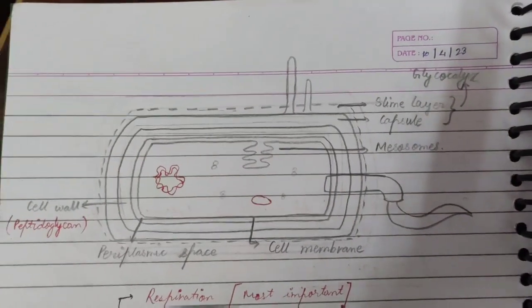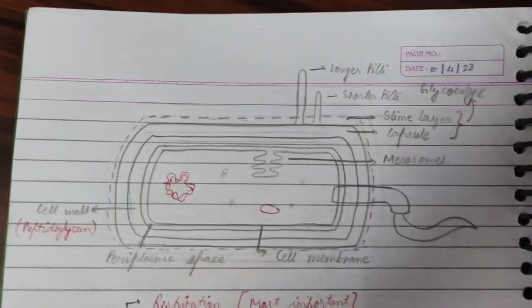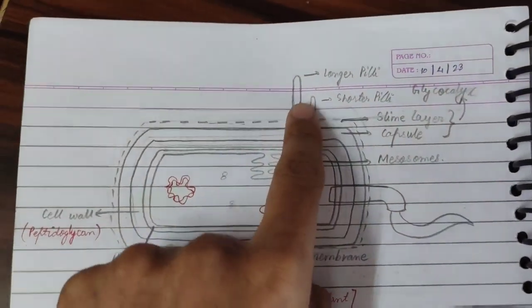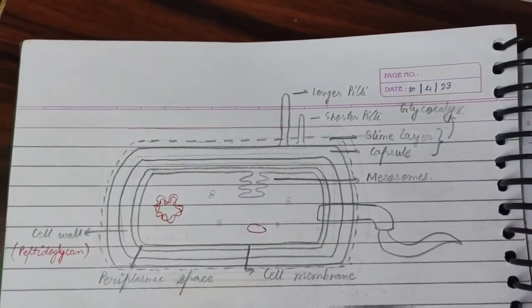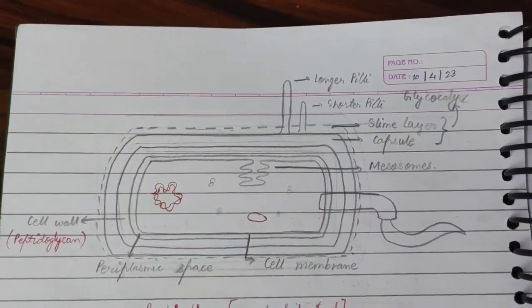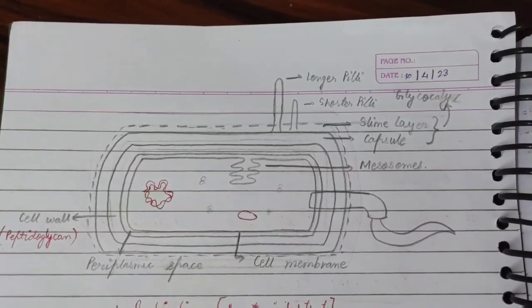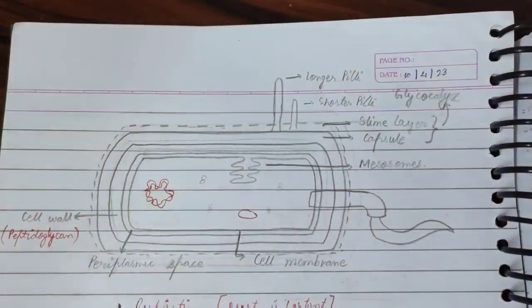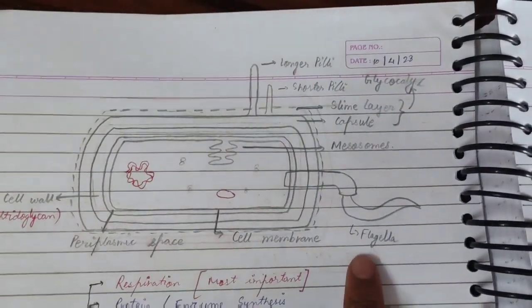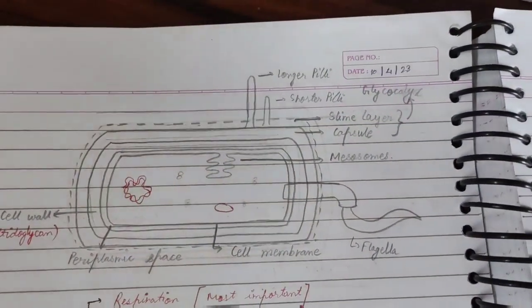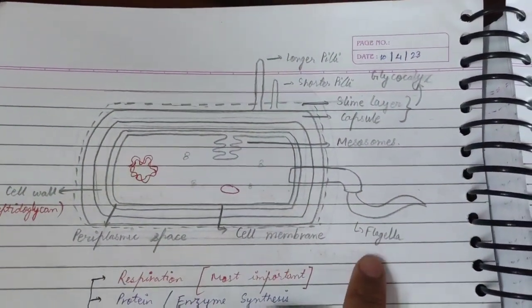Now there are two types of pili present in the bacterial cell, longer pili and shorter pili. Just see here, this is the longer pili and this one is the shorter pili. Longer pili help bacterial cells to get attached to other bacterial cells, or basically help in conjugation. Shorter pili help in attachment. Shorter pili are made up of pilin protein. This outgrowth you see is known as flagella. Flagella in bacterial cells is made up of flagellin protein. It is a contractile protein and helps in movement.